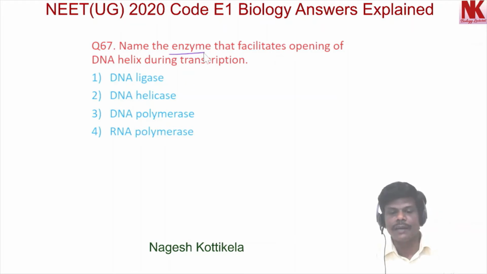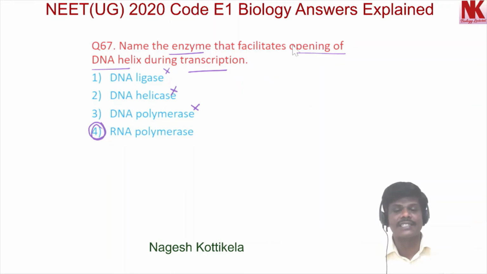Name the enzyme that facilitates opening of DNA helix during transcription. Option 1 DNA ligase. This is wrong. Option 2 DNA helicase. This is also wrong. Option 3 DNA polymerase. Wrong. Option 4 RNA polymerase. Yes, this is the correct option. So RNA polymerase enzyme facilitates opening of DNA helix during transcription. Now moving to the next question, that is question number 68.